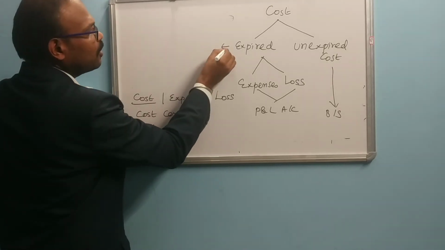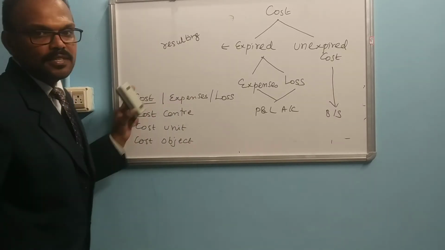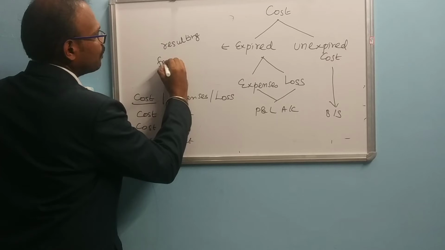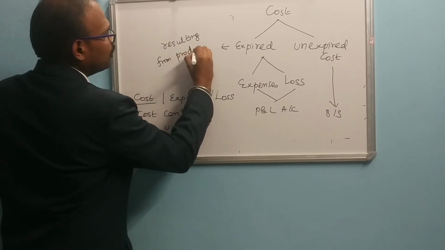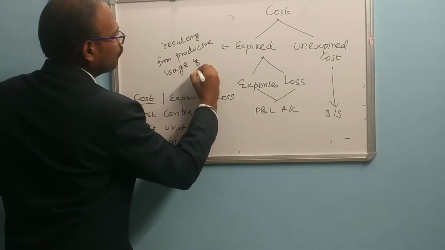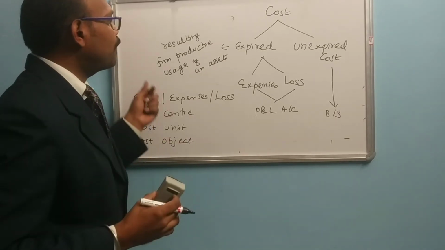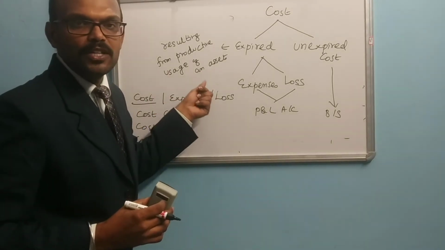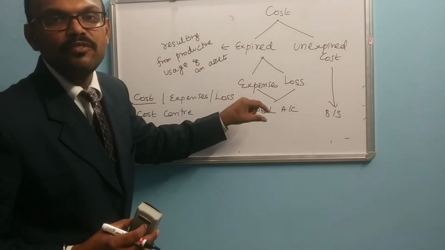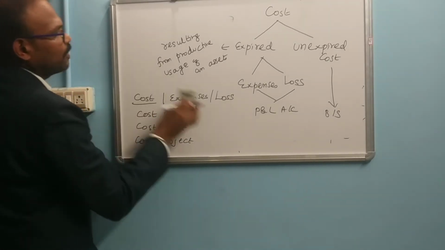An expired cost is resulting from the productive usage of a particular asset. If we are using a particular asset, and you spend some amount in order to earn revenue from it. For example, I will tell one simple example here.